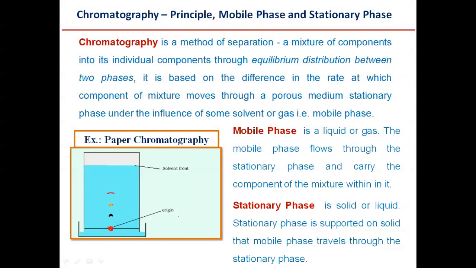For example, we have a red color, here is a yellow color and black color. We have three components in a mixture which are being separated based on their polarity and other properties as well.